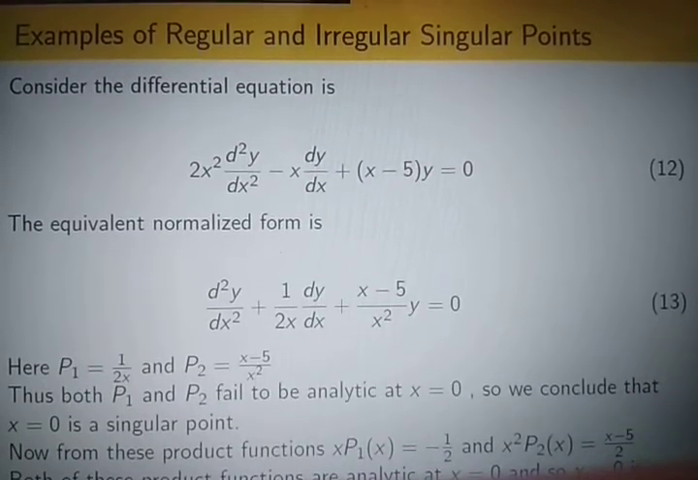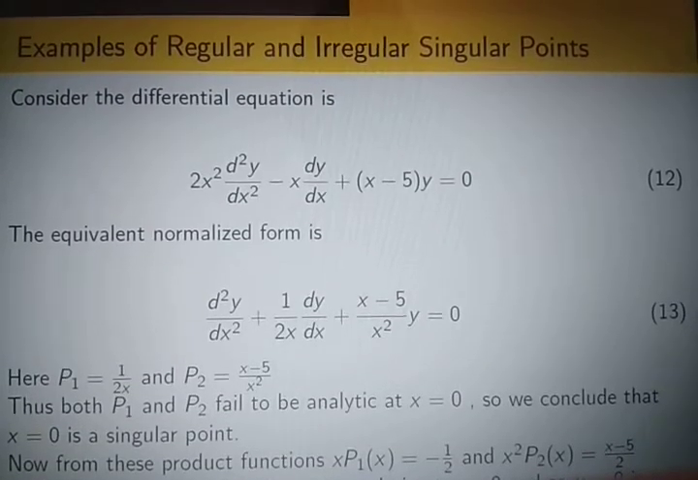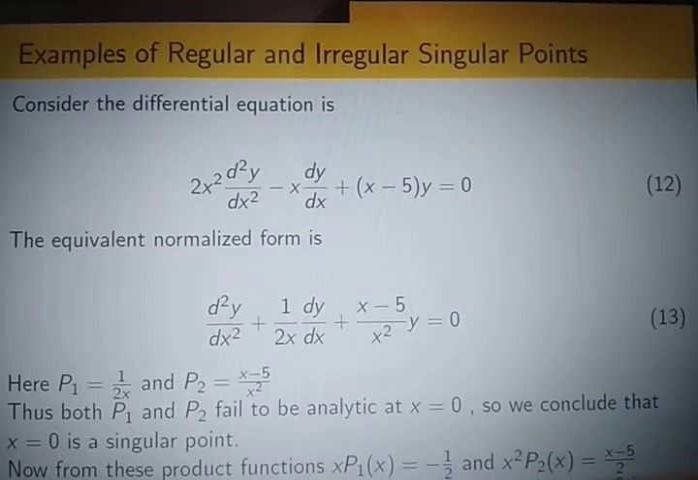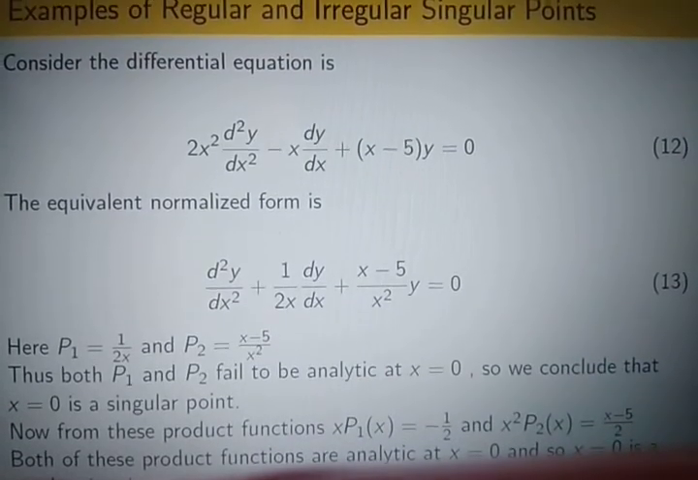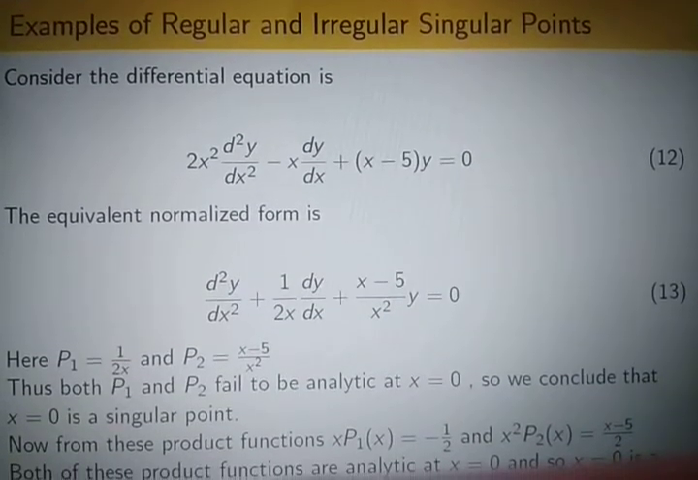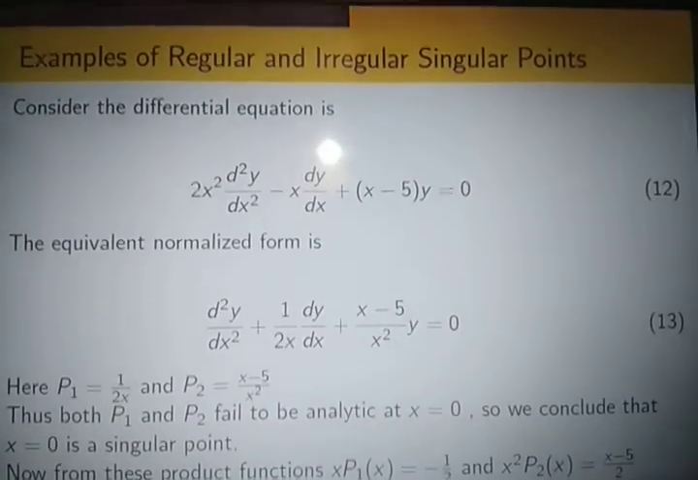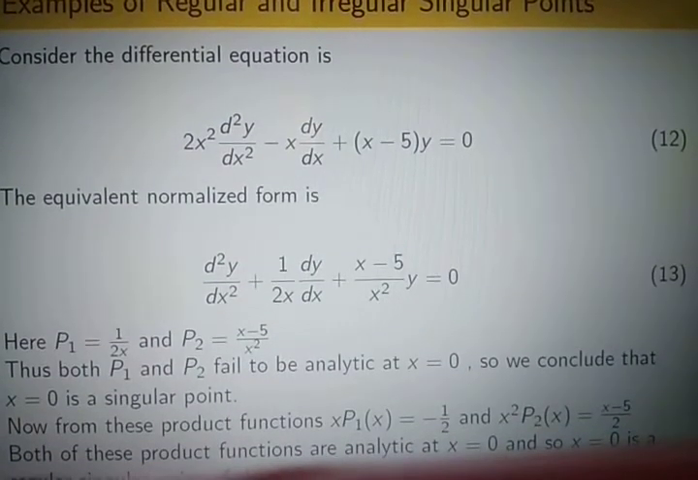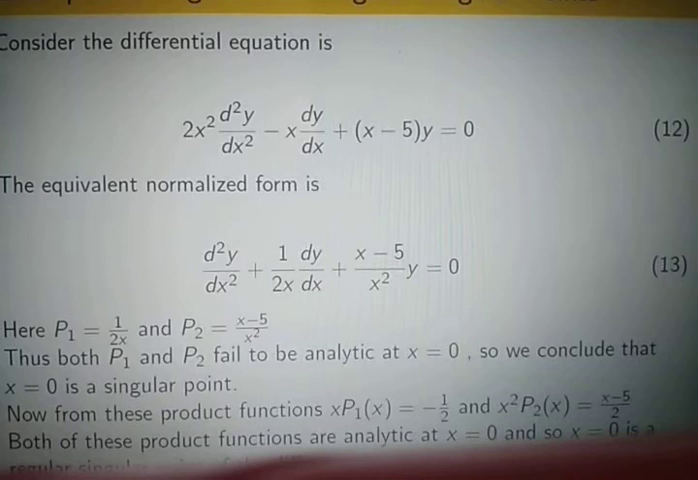Okay, so here p1 is 1 by 2x and p2 is, but this will not make any difficulties to get a concept regarding the ordinary singular point, or regular singular point or irregular. So there's nothing, but there are some constants. This is not relevant at all. But the main fact is that here we see that p1(x) equals 1 by 2x and p2(x) equals (1 minus 5x minus 5) by x squared. These are the most vital ones.